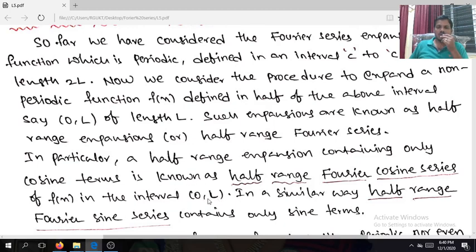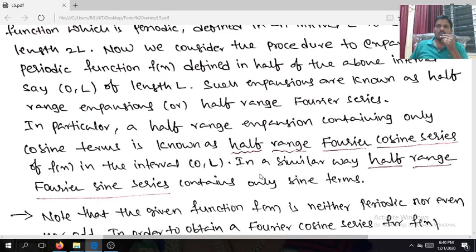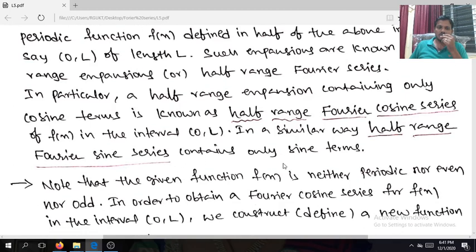In a similar way, if the Fourier series expansion of f of x in 0 comma L contains only sine terms, we say that it is the half-range Fourier sine series. Note that I am not considering the complete interval, just 0 comma L or 0 comma pi. Let's note that the given function f of x is neither periodic nor even nor odd.